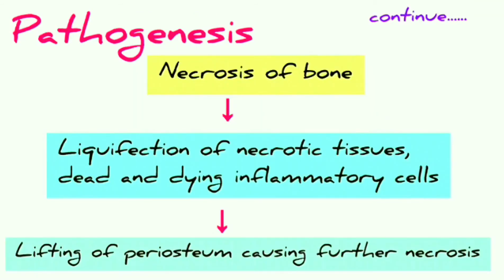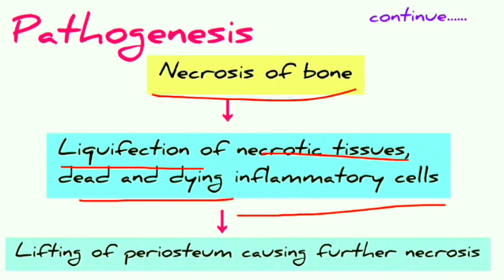After thrombosis of the blood vessels, there will be necrosis of bone. Why? Because the blood vessel has undergone thrombosis, so there is an obstruction of the blood vessel. Because of that there will be no proper blood supply to the bone, and necrosis of bone will occur. And this necrosed bone undergoes liquefaction, and liquefaction of these necrotic tissues is seen, and also dead and dying inflammatory cells.